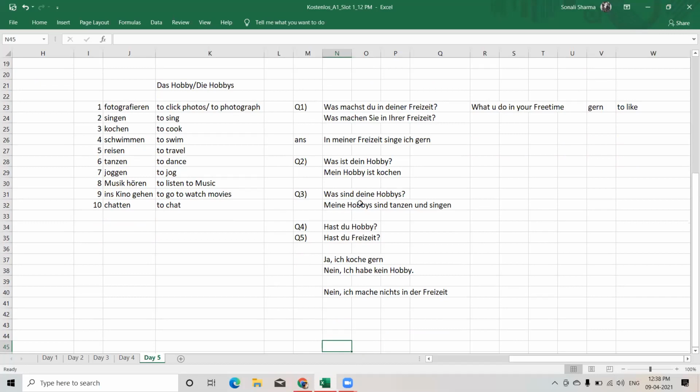Or if you do, then you can say, "Ja, in meiner Freizeit singe ich gern, reise ich gern, höre ich gern Musik, gehe ich gern ins Kino." So I will give you one example for these two parts. I will give for Musik hören how you can frame your answer. So you can say "Ja, ich", and then the verb. So the verb is hören.